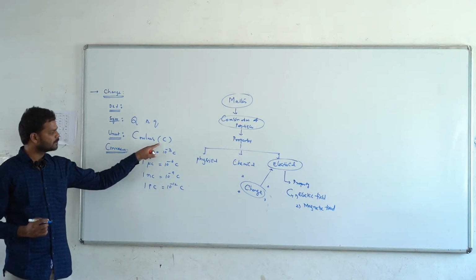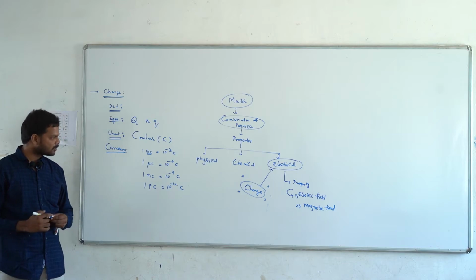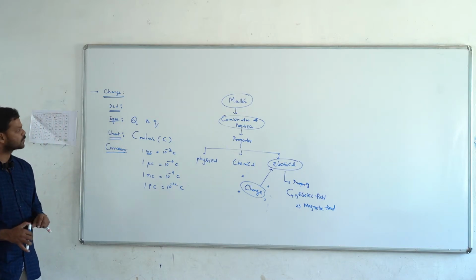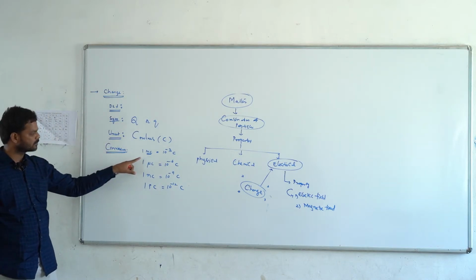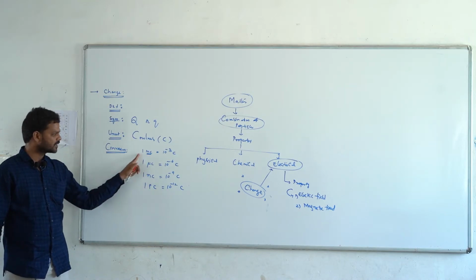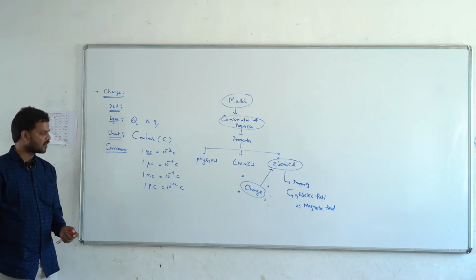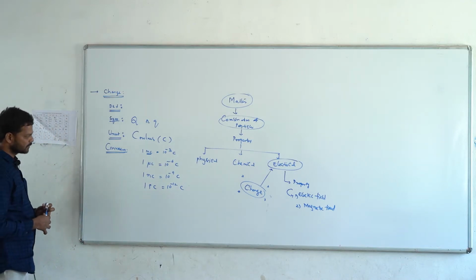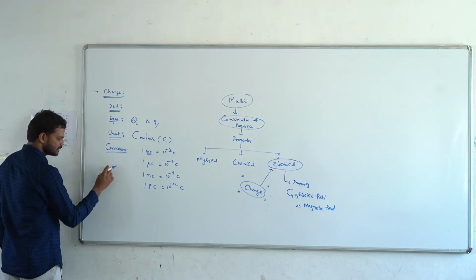So here the coulomb is the bigger unit. So normally we use the smaller units for charge, that is the millicoulombs, microcoulombs, nanocoulombs or picocoulombs. So this is the conversion from the smaller system to the bigger system of unit. And what is the next?